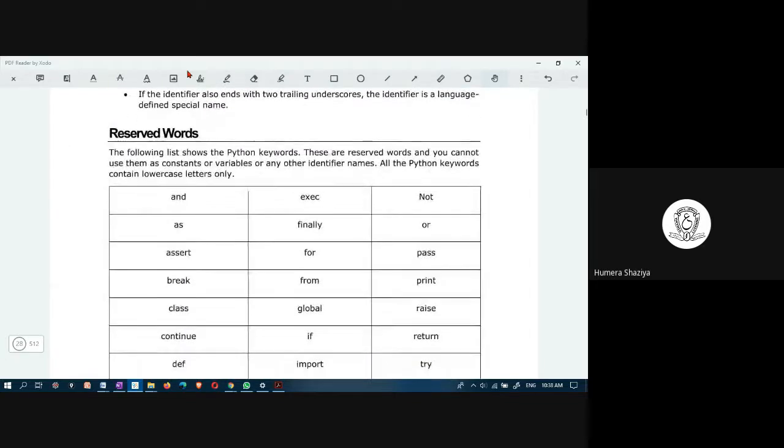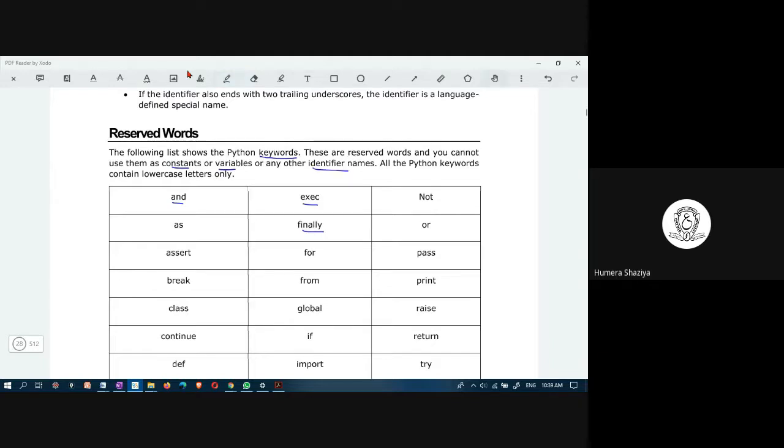These are the reserved words. What are reserved words? Reserved words are keywords that have special meaning. If you say and in Python, the Python interpreter knows that and means something. Exec means something. Finally means something. There are predefined meanings to these words. They are known as keywords. And I think you all are aware that keywords cannot be used as names for constants, variables, or any identifier names.